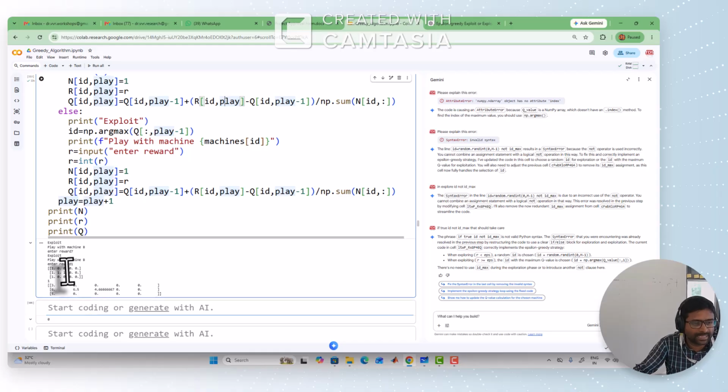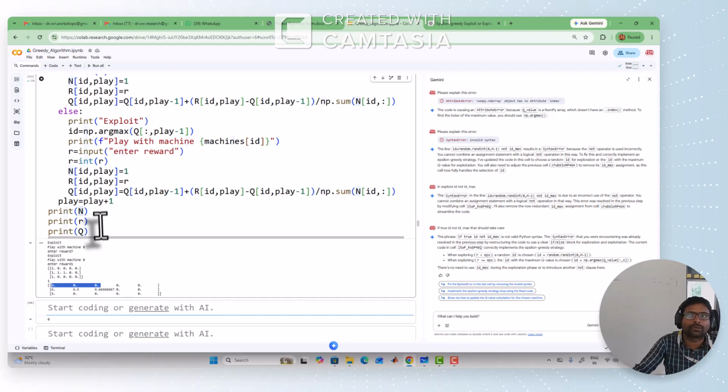I did a small mistake, I will tell later. N is the number of plays. So you can see here machine A played 1 time, machine B 3 times, and machine C 1 time. One more thing: if machines A and C did not participate in the next play, because only B participated, you keep the same values for the next play also. So you update the machine that participated, and for the remaining machines copy the same future returns. That's one thing I missed here.